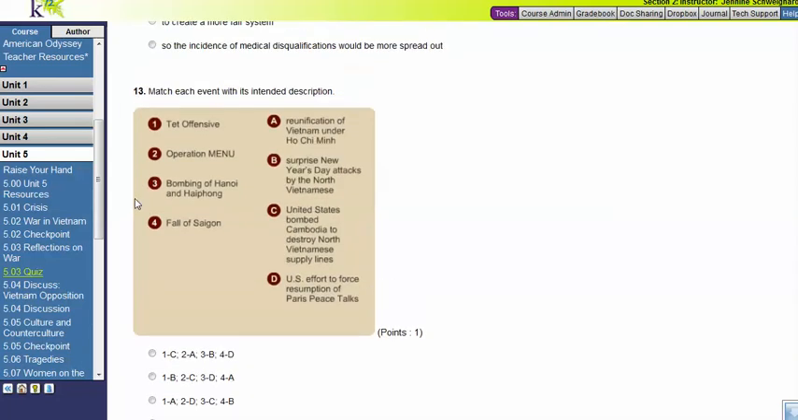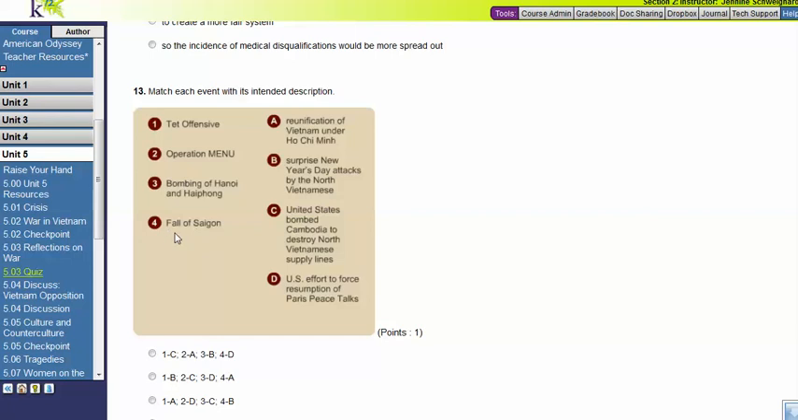Number 13, match each event with its intended description. So you have to match the number with the corresponding letter. The numbers are, or the events are, the Tet Offensive, Operation Menu, M-E-N-U, bombing of Hanoi and Haiphong, or the fall of Saigon.